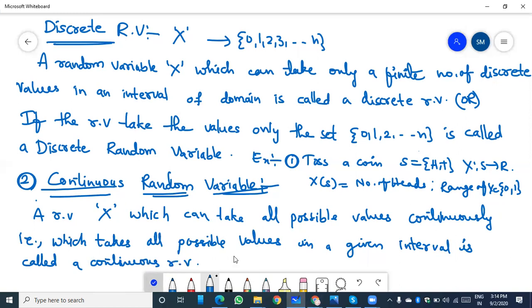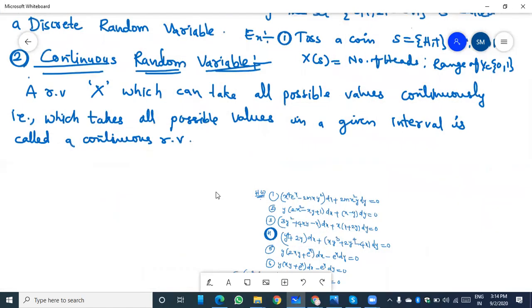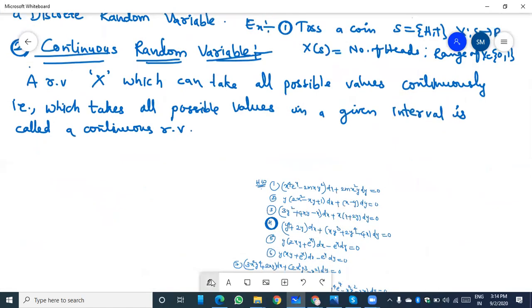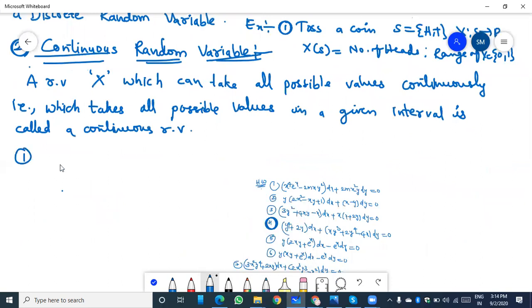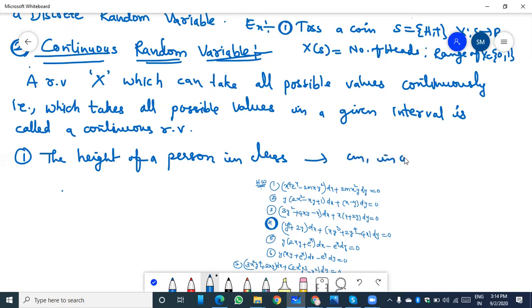For example, the height of a person in a class. In this, we can take it in centimeters or in inches, even in decimals, that is 2.1, 2.2, 2.3, like that, 4.3.